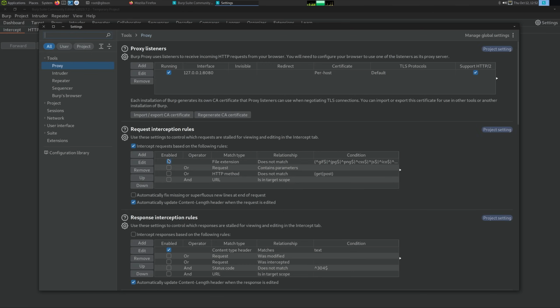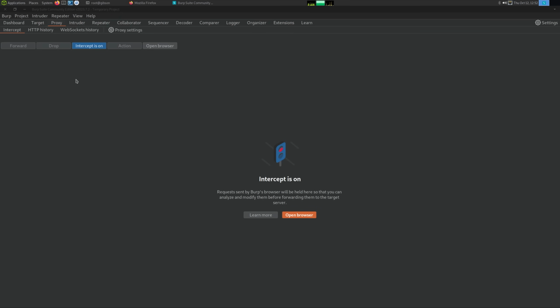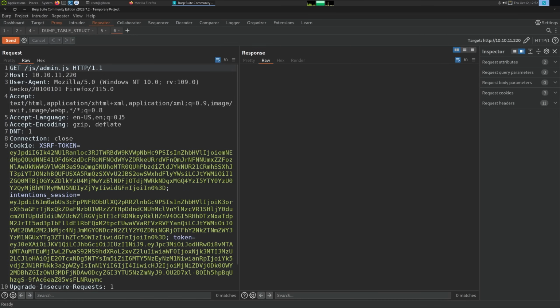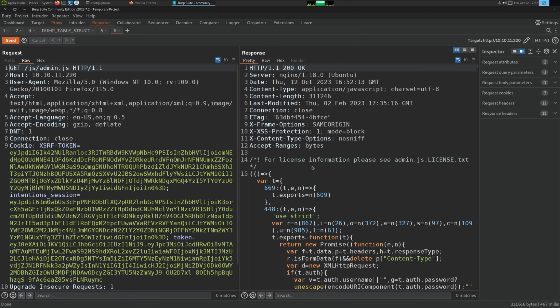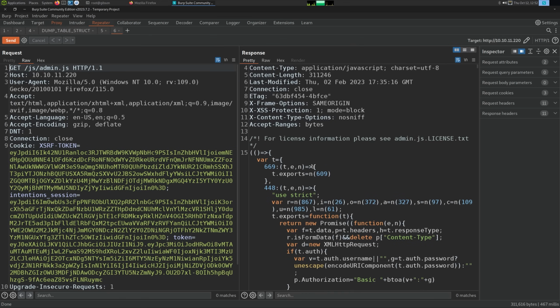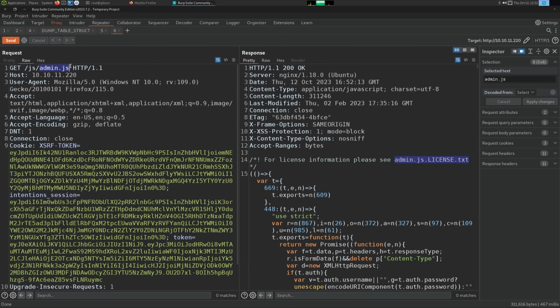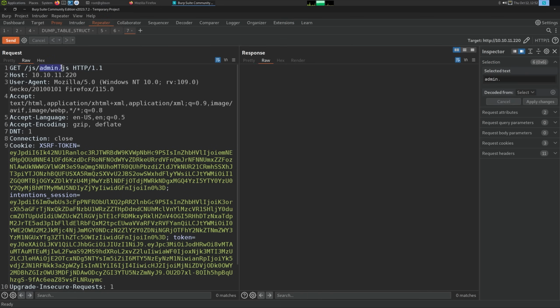Burp Suite. Let's disable that so we can capture JavaScript. Refresh. Go to the Repeater tab, and we can look at all of this. And how I knew this was Vue is if we look at this license, admin.js.license.text. Let's just look at that.